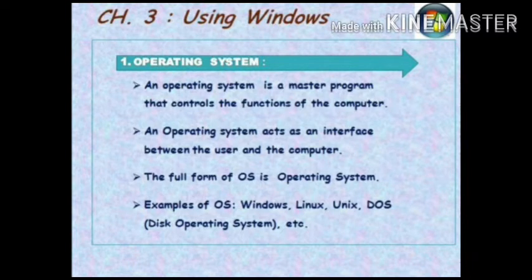An operating system is a master program that controls the functions of the computer. An operating system acts as an interface between the user and the computer. The full form of OS is operating system. Windows, Linux, Unix, DOS, etc. are the examples of OS.